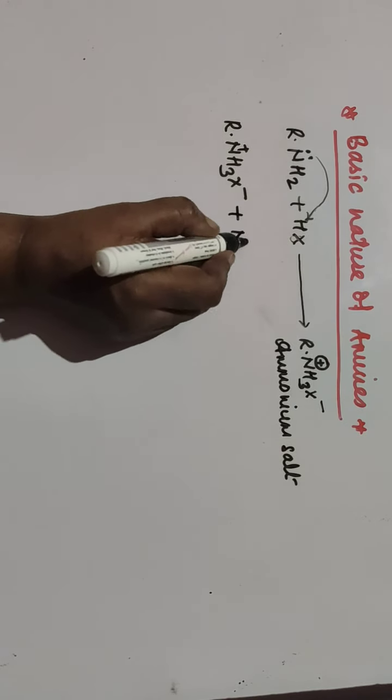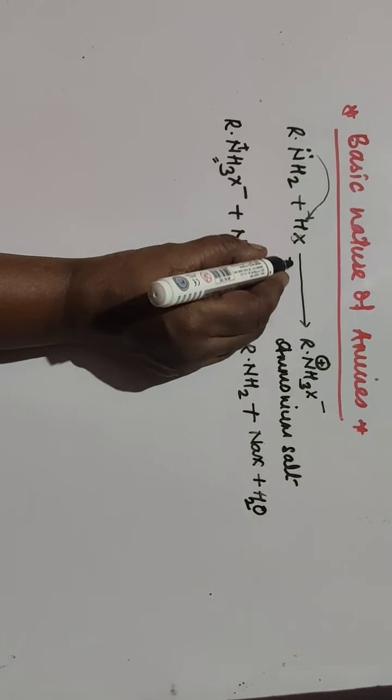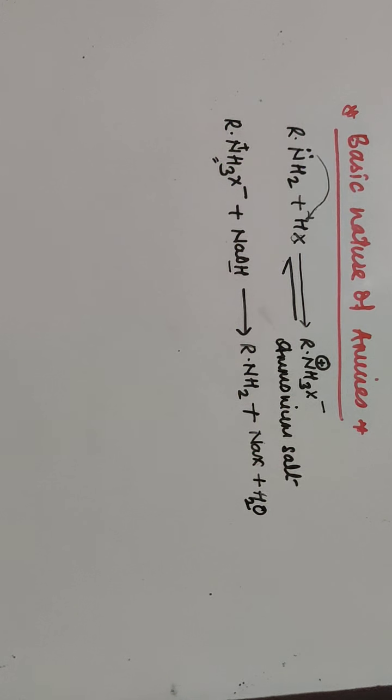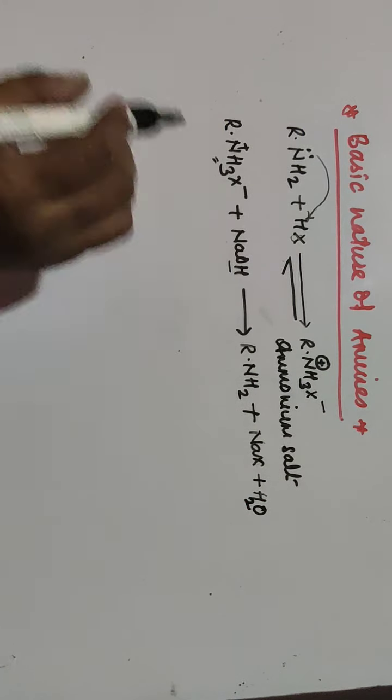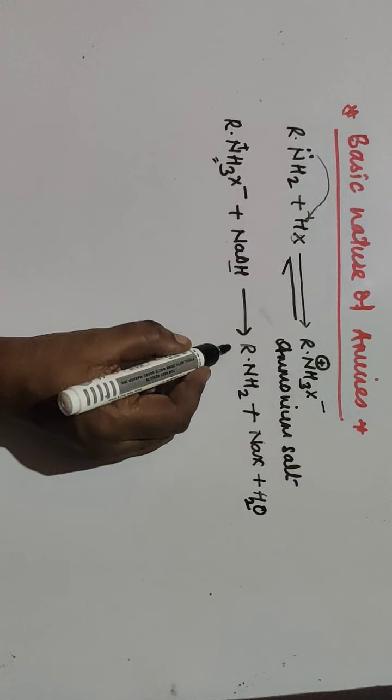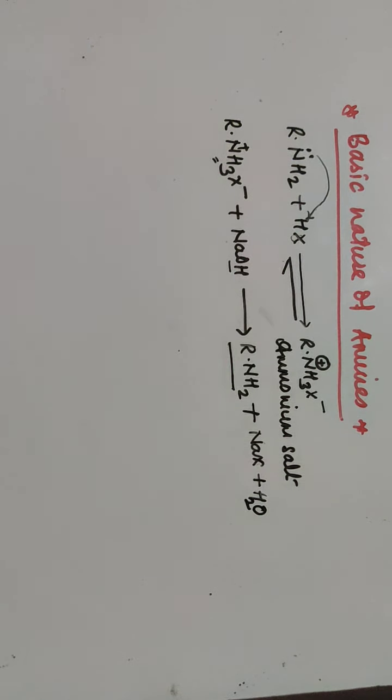When the amine reacts with HX, you get the ammonium salt, and this is a reversible process, so again you can form amine and HX. When the ammonium salt reacts with a base, there is a reformation of the amine with sodium halide and water.